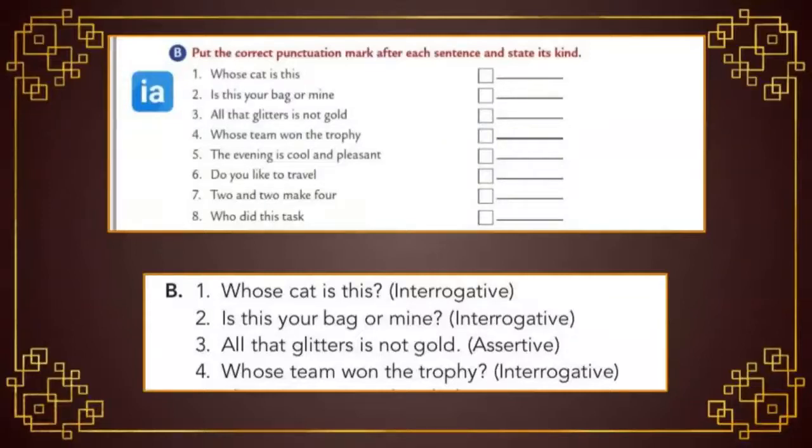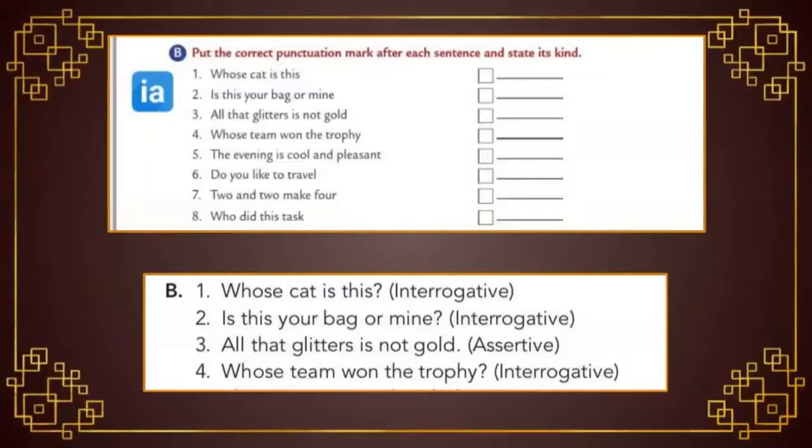Let's move to the second one. Is this your bag or mine? So it is also a question. So at the end of the statement we have to put a question mark, and this is a yes or no question because it started with the verb. Inside the box put a question mark and write the answer as interrogative because it is an interrogative sentence.